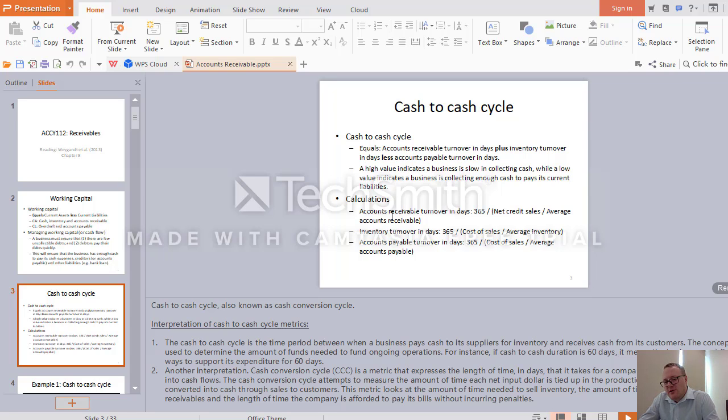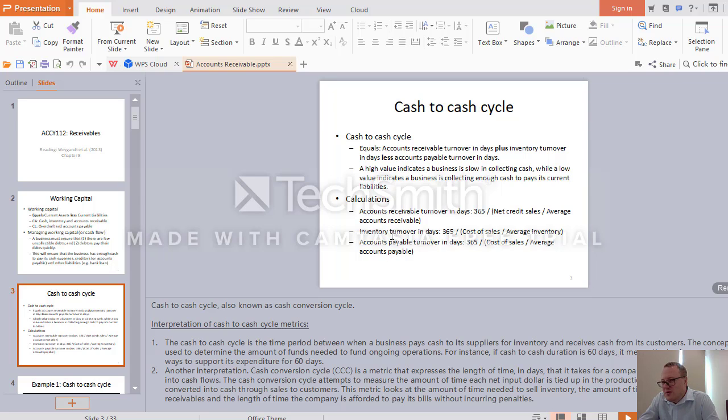So how do we calculate? Accounts receivable turnover can be in times or in days, times during the year or days. 365 days a year divided, in the denominator we have net credit sales divided in turn by average accounts receivable. To get average accounts receivable, you need to have two figures for accounts receivable for this year and for the previous year from the two balance sheets. And the same applies for average inventory and for average accounts payable.